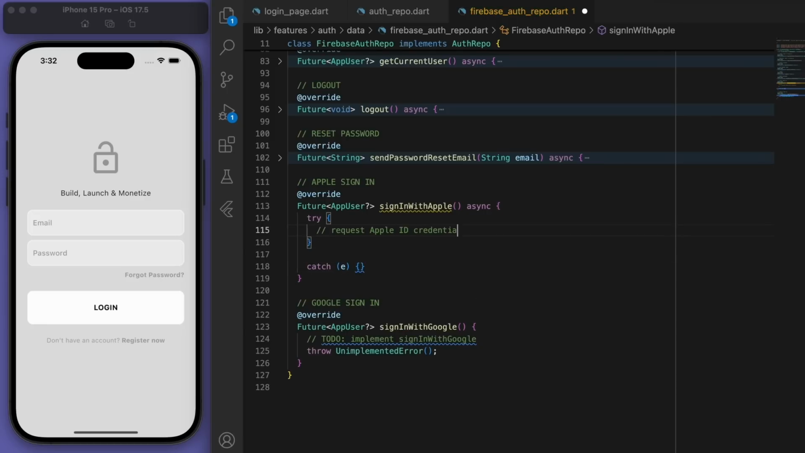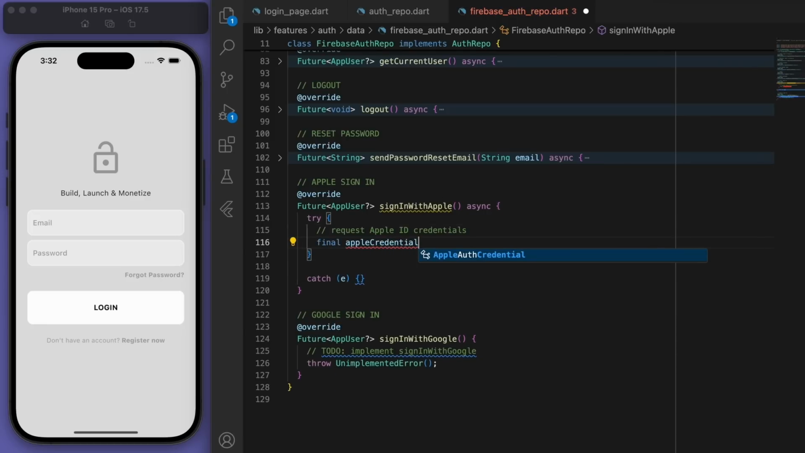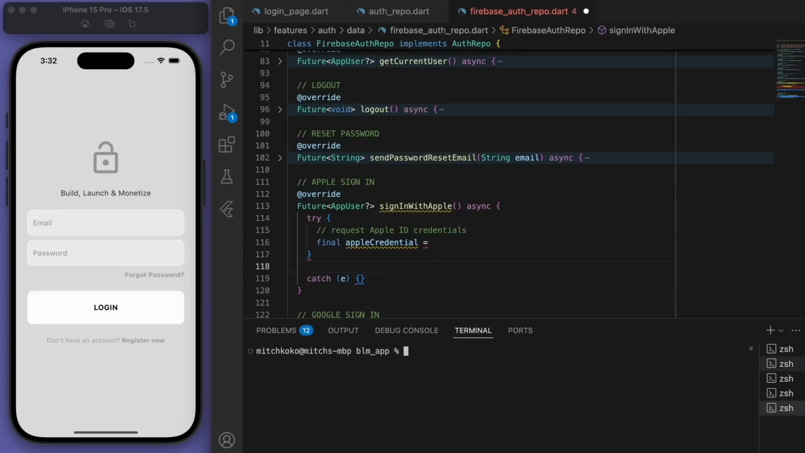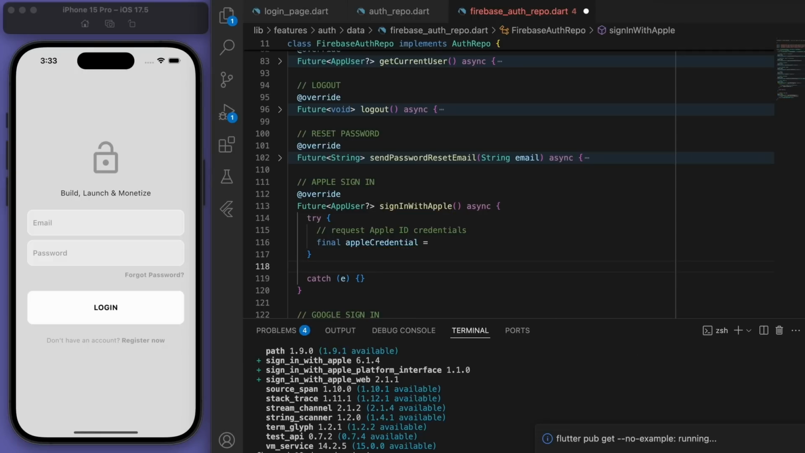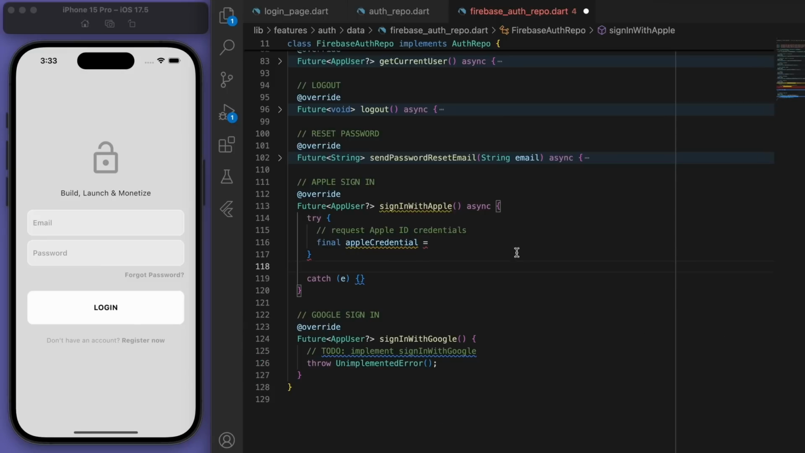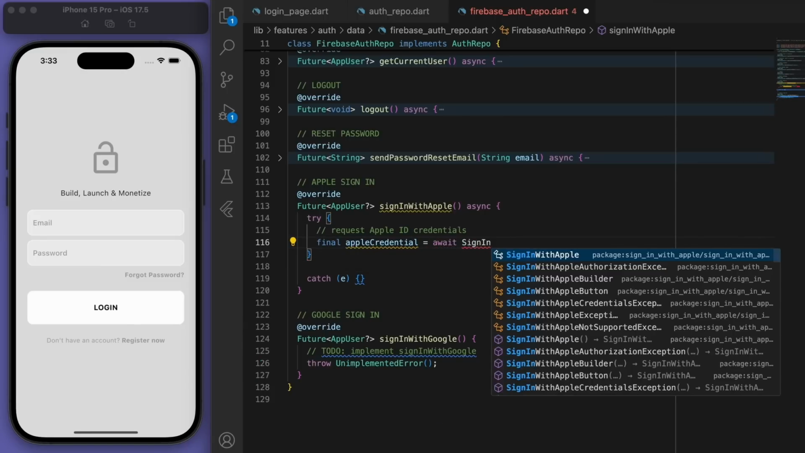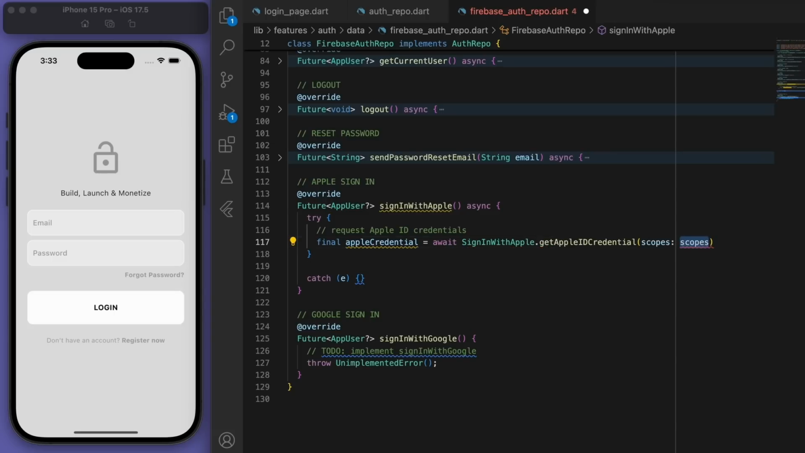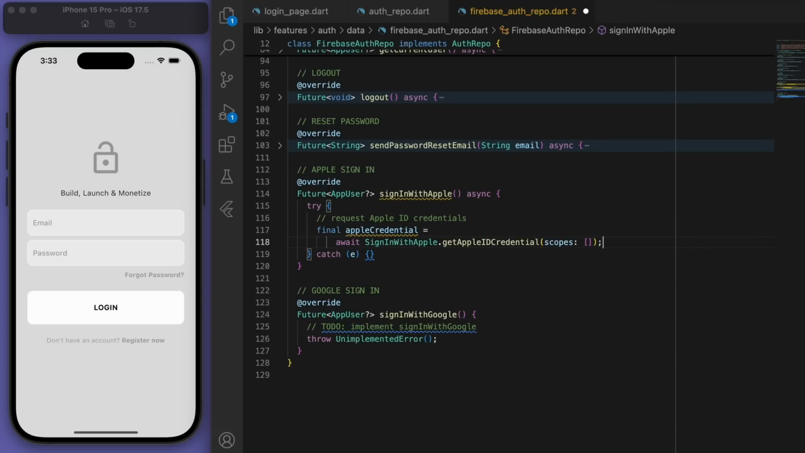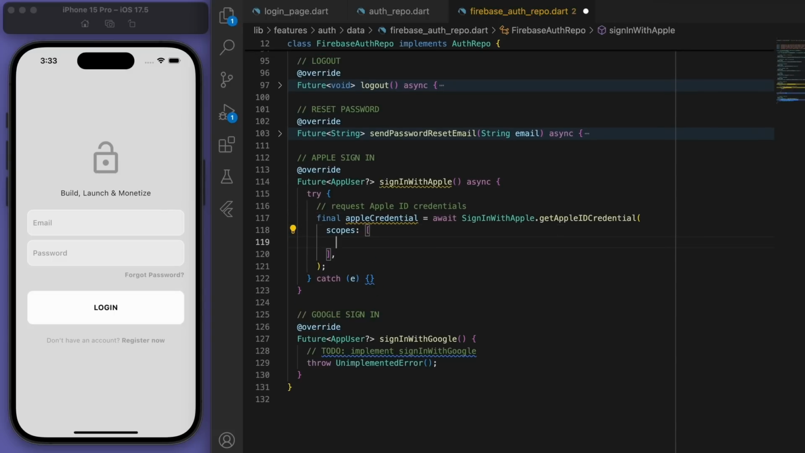So we're going to start by requesting the Apple ID credentials. And actually we need to import the packages. So open up your terminal, flutter pub add sign_in_with_apple, and let's also do google_sign_in. So those are the two packages we need. So once you've got that, we should be able to say await SignInWithApple, there it is, and get the Apple ID credentials. In the scopes, let's grab the email and the full name.